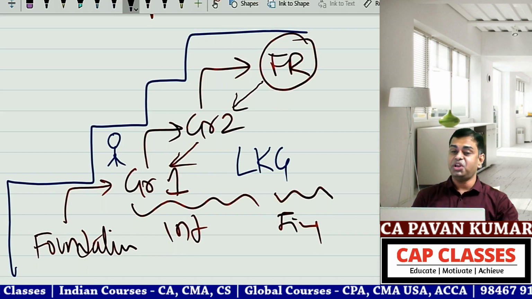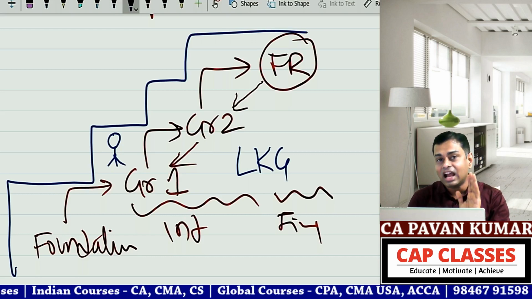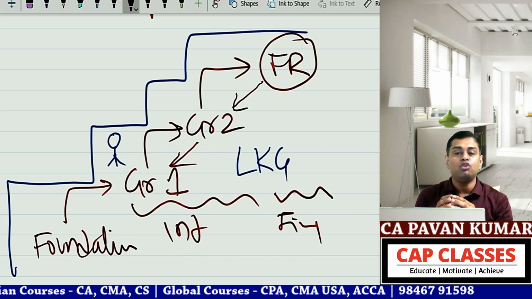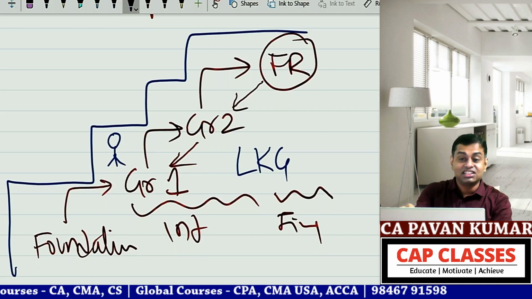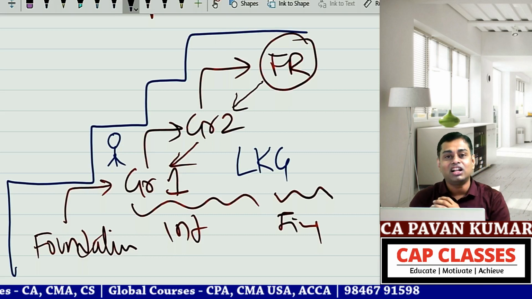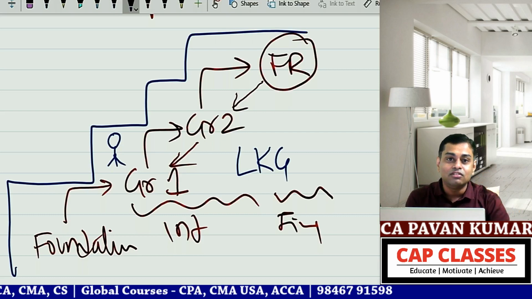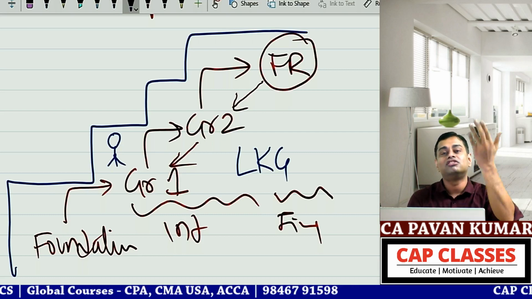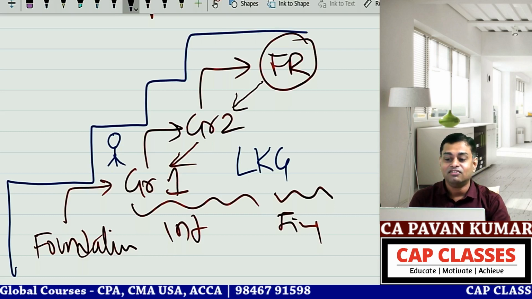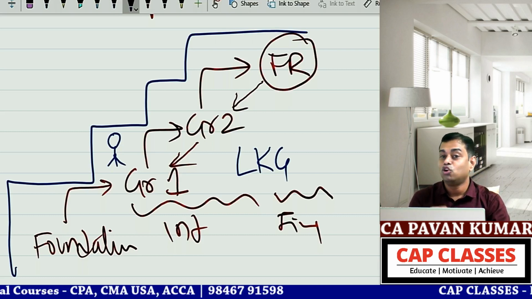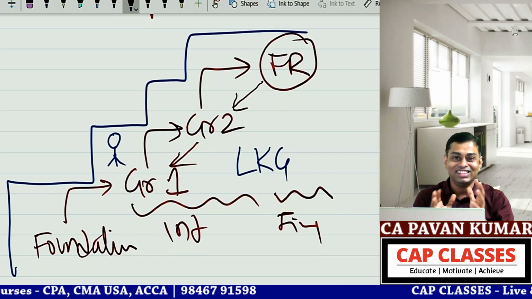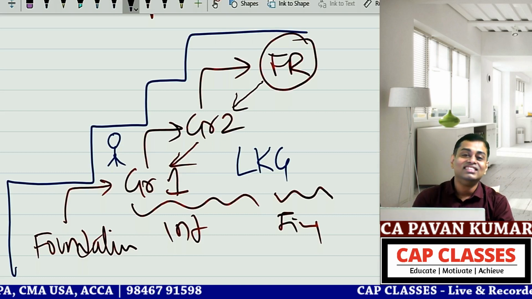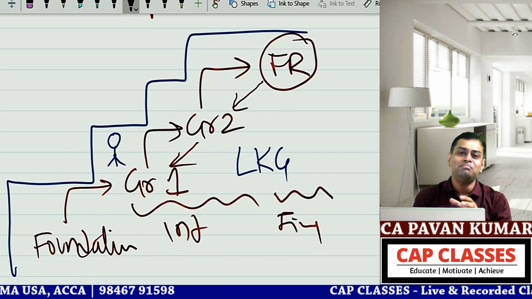We are in CA inter group 1. What I'm saying is, at CA intermediate group 1 level, the accounting you are looking at is gully cricket. Street cricket you play, no? So what are the rules? If the ball hits the wall, 4. If the ball goes to neighbor's house, out. One step catch, out. No fast bowling. No hard hitting. So CA intermediate accounting is playing cricket like this.